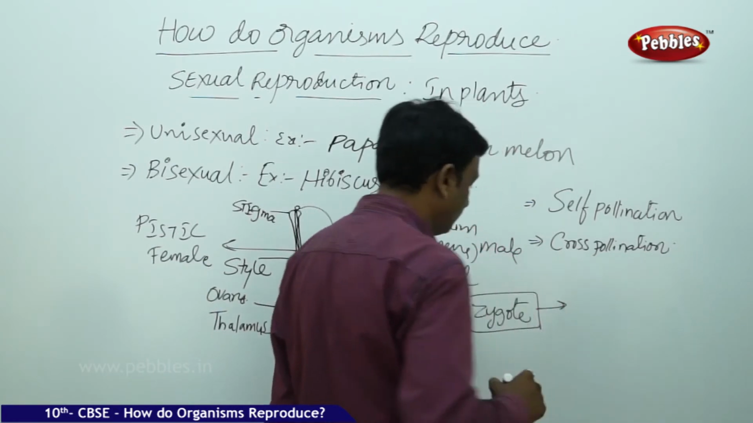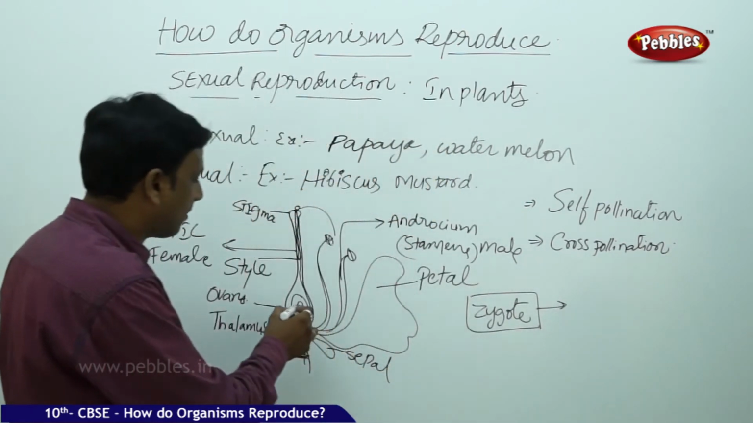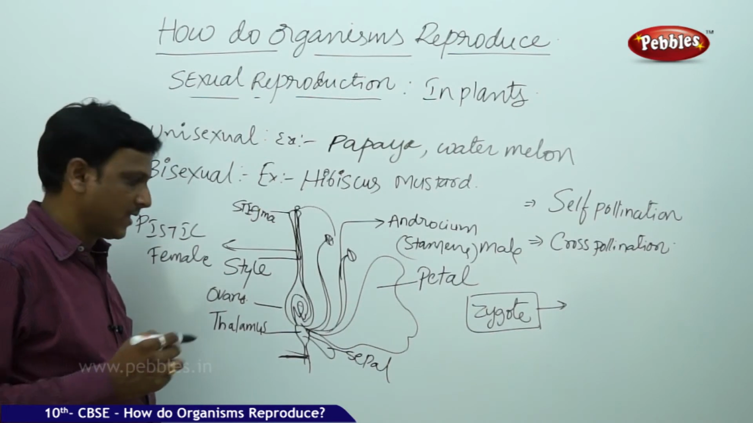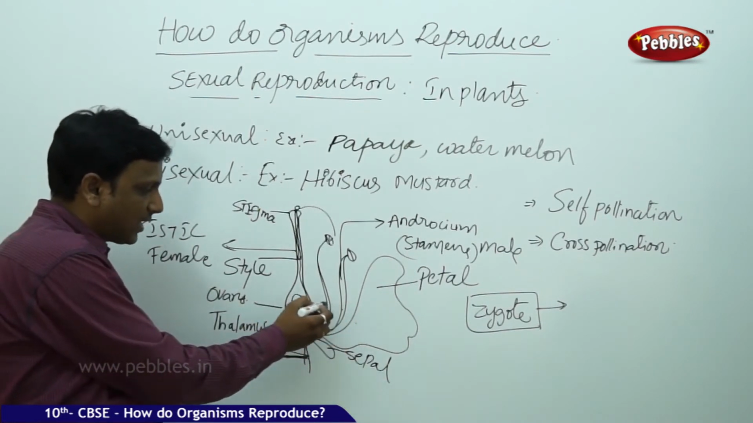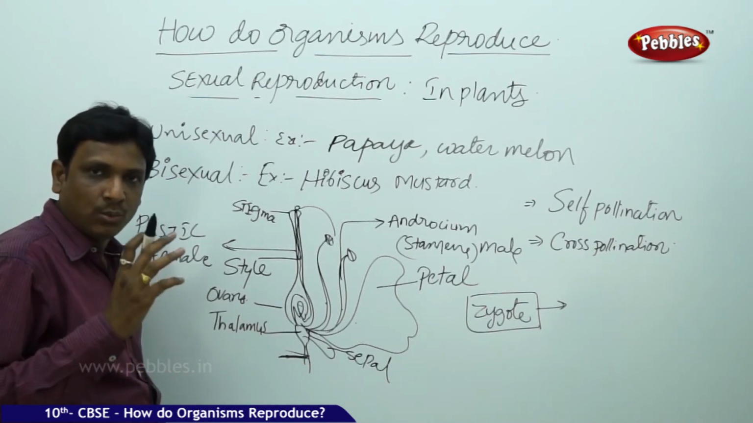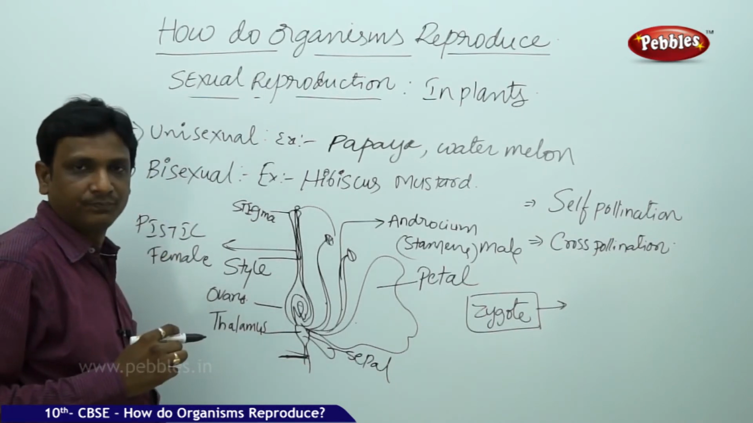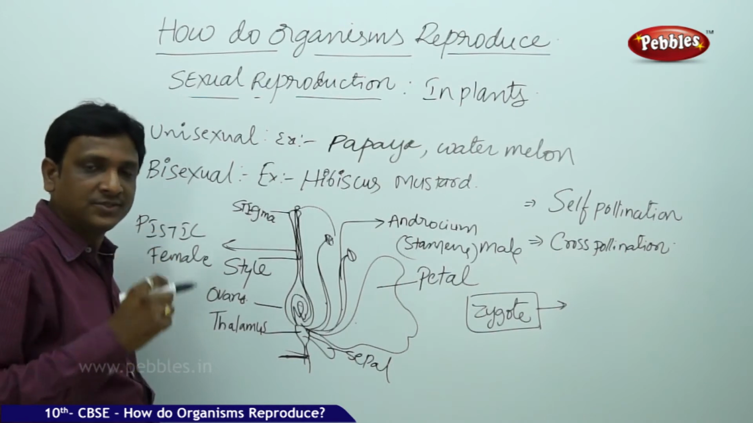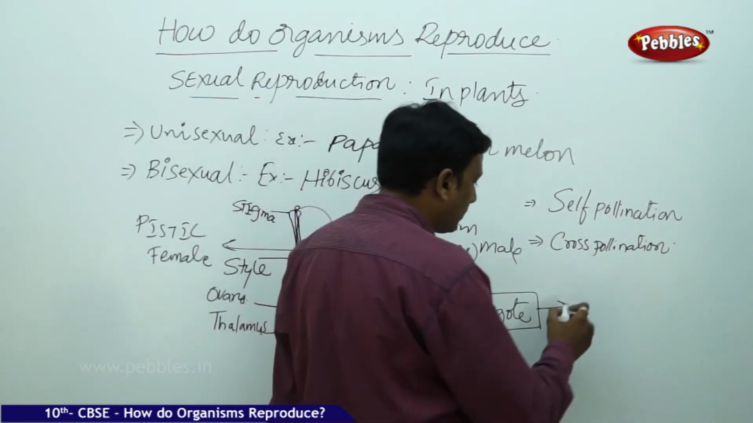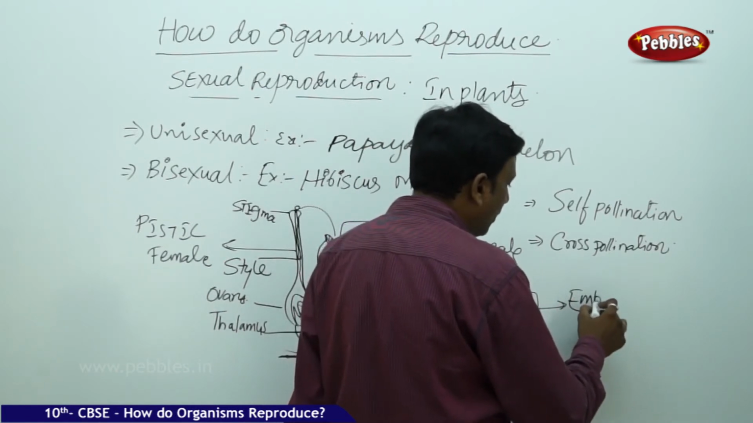Once the zygote is formed inside the ovule, what happens? The flower loses all its parts. The ovary increases in size. The ovary becomes the fruit. And what happens to the ovule? The ovule becomes the seed. Then what about the zygote? The zygote becomes the embryo.